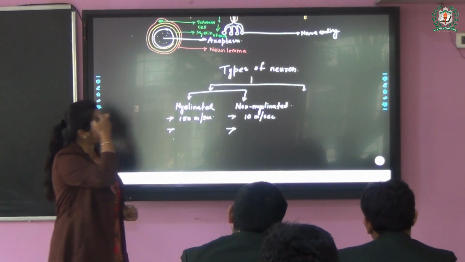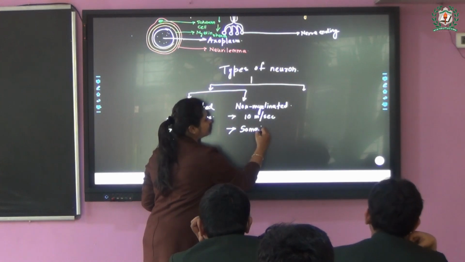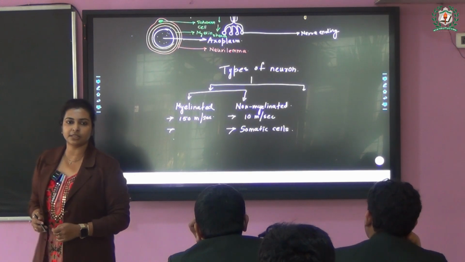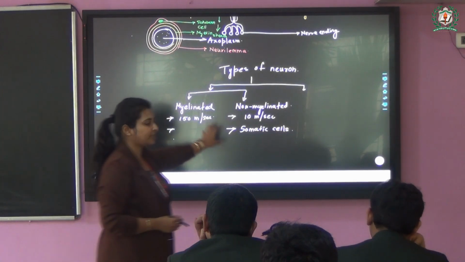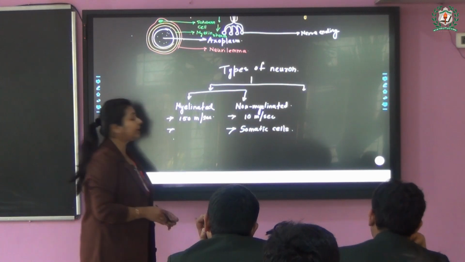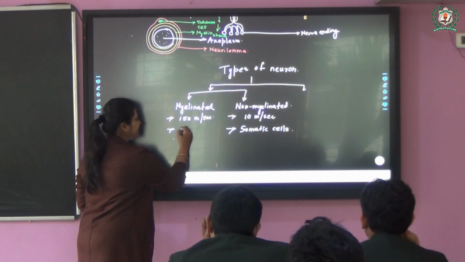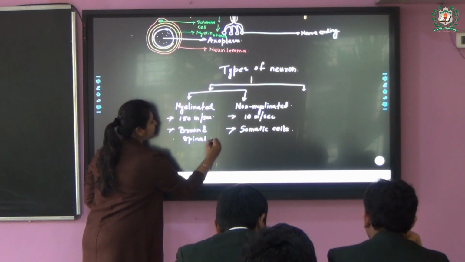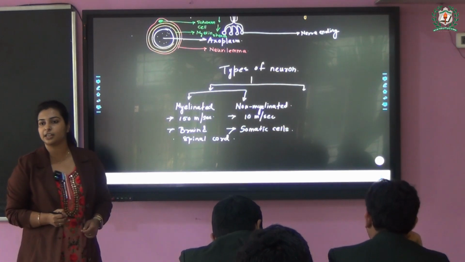Now the location. If it is non-myelinated, all our somatic cells. What is the somatic cell? Body cell. All our somatic neural system and autonomic nervous system contain non-myelinated ones. Because this is 10 meters per second, which is quite fast, this can work here. But the myelinated one is present in the brain and the spinal cord, because in these areas we require much faster transmission.